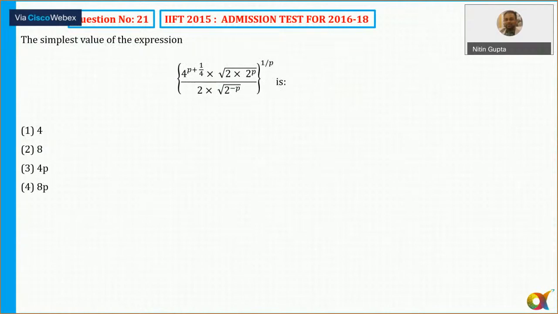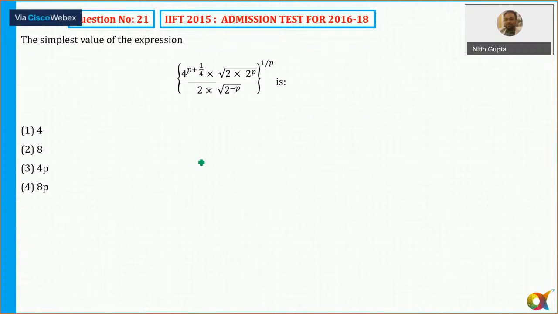Again, a very, very easy question. The simplest value of the expression. So I just need to simplify this. And you can observe all these are nothing but powers of 2. We are working on the powers of 2. ठीक है, तो इसकी मुझे सिंपलेस्ट वैल्यू करनी है.